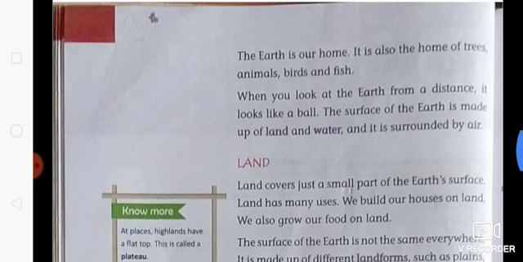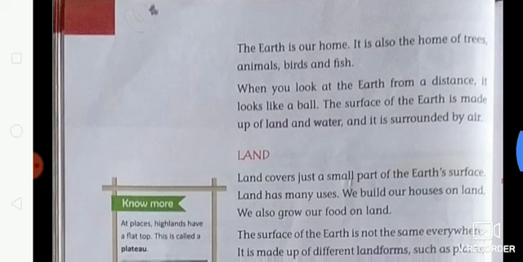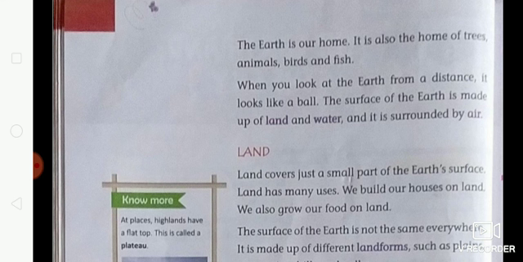The layer of air which surrounds the earth is called the atmosphere. It is made up of gases. There are so many gases in our atmosphere.